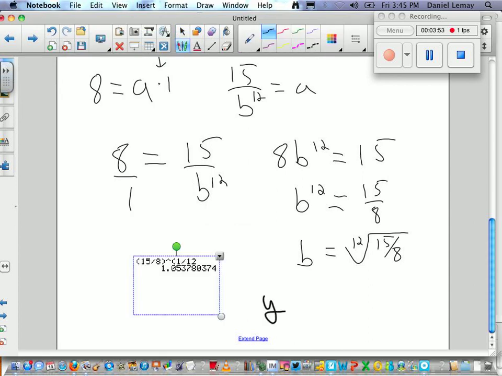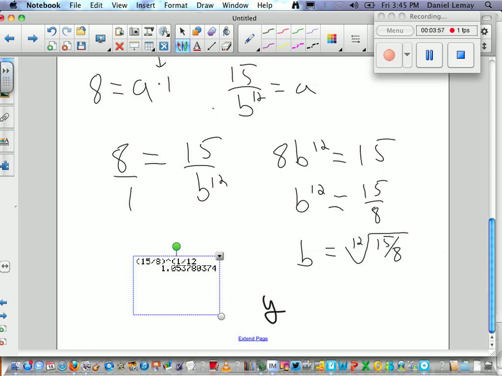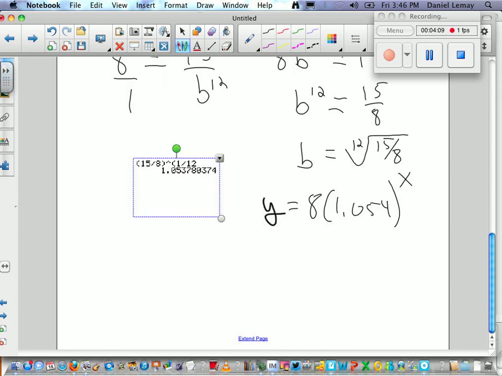We know that a is 8, so the model is 8 times b to the x power, and then we have to make the prediction for when x equals 7.